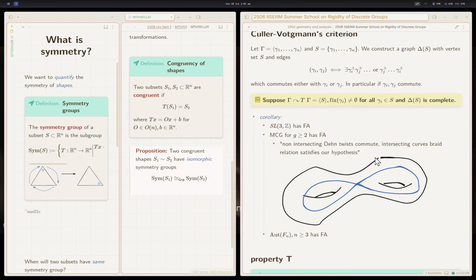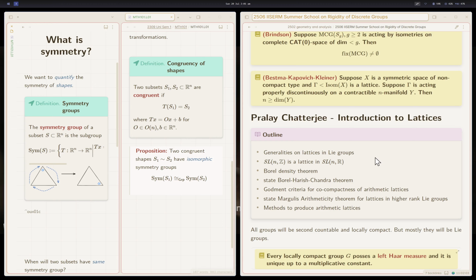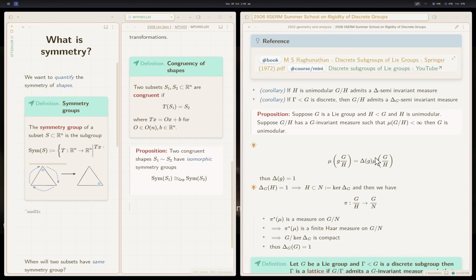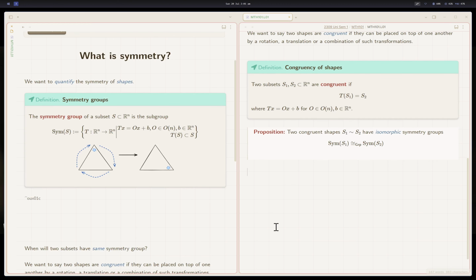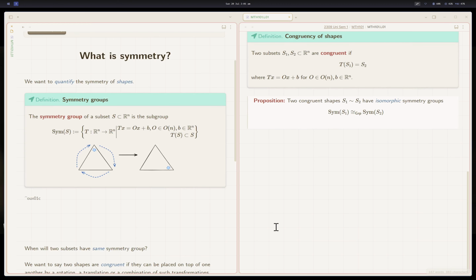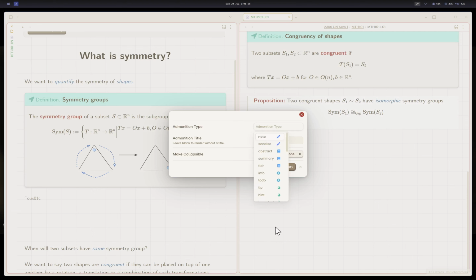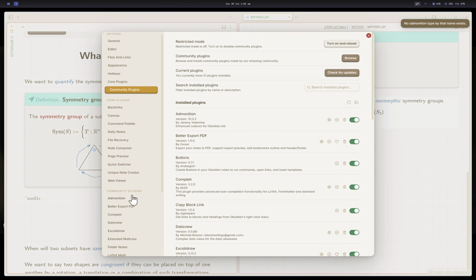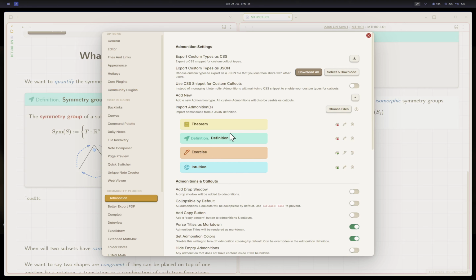Now I also added these ugly diagrams in between, and the callout boxes. So how do I add callout boxes? I use Alt V and it asks me to put a callout name. There's an Admonition plugin which will allow you to add more boxes. I have defined a definition box and a theorem box. The definition box is special because it has a green definition along with the icon, which is not there for the others. I have made this using CSS.